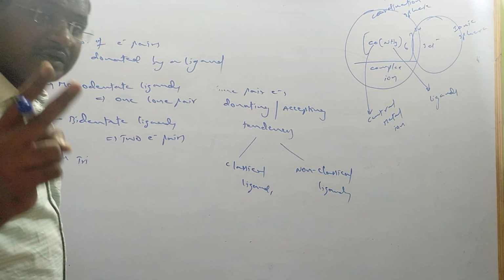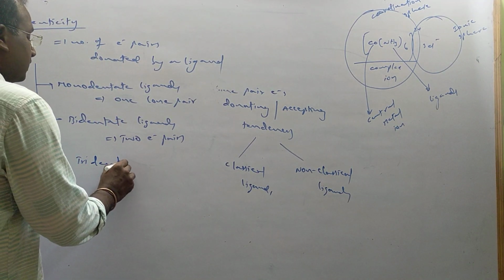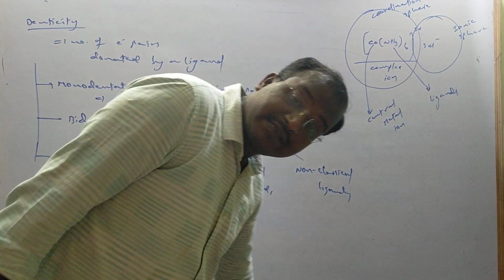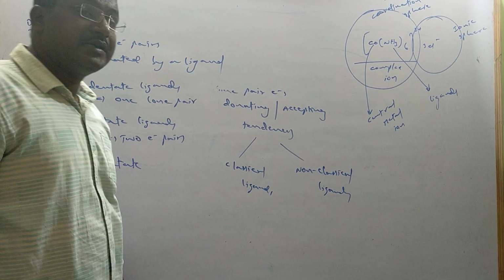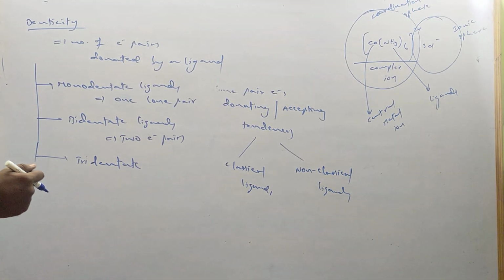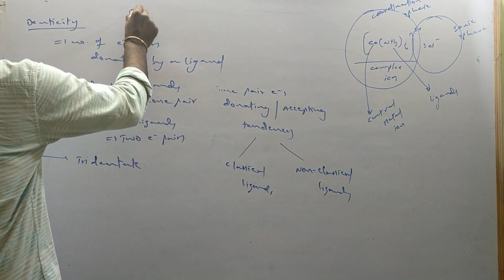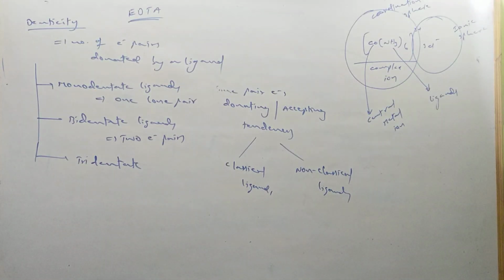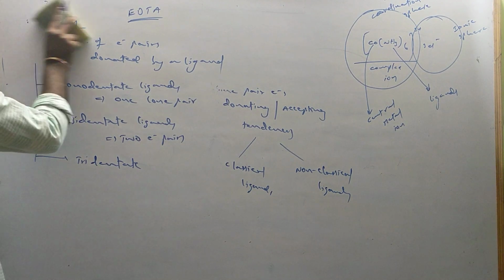If two electron pairs, bidentate. 3 electron pairs, tridentate. 4 electron pairs, tetradentate. 5 electron pairs, pentadentate. 6 electron pairs: a single ligand can donate 6 electron pairs. That is called hexadentate. The best example of hexadentate is EDTA, ethylenediaminetetraacetate. EDTA is the best example of a hexadentate ligand. So that is called denticity.